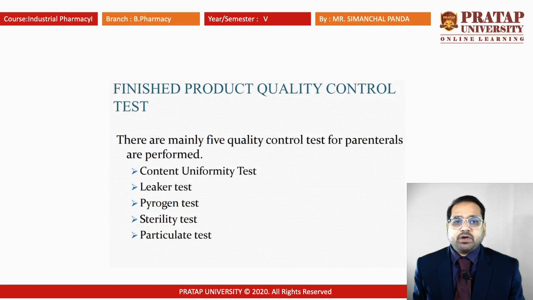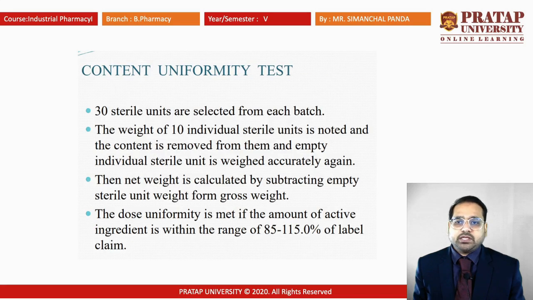For finished product quality control, there are mainly 5 quality control tests performed for parenterals: the content uniformity test, leaker test, pyrogen test, sterility test, and particulate test. The first one is the content uniformity test, in which 30 units are selected from each batch.